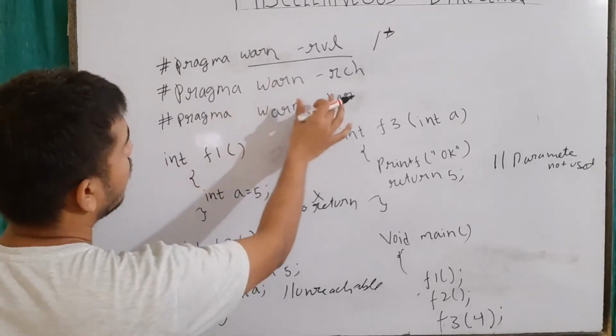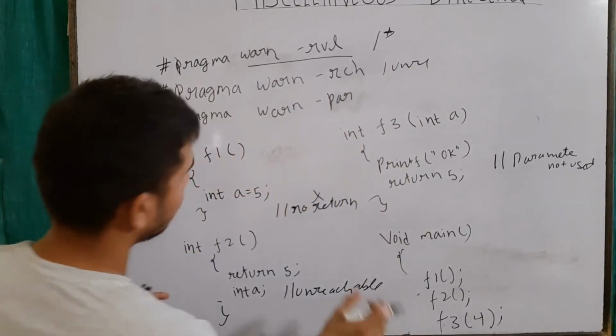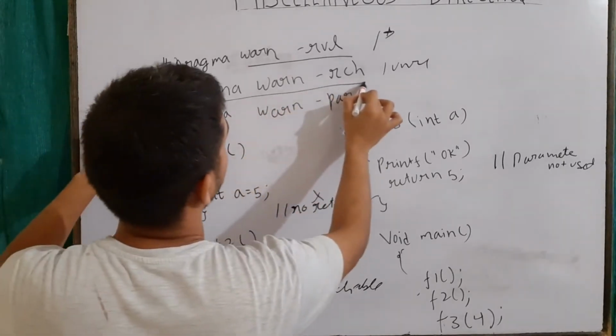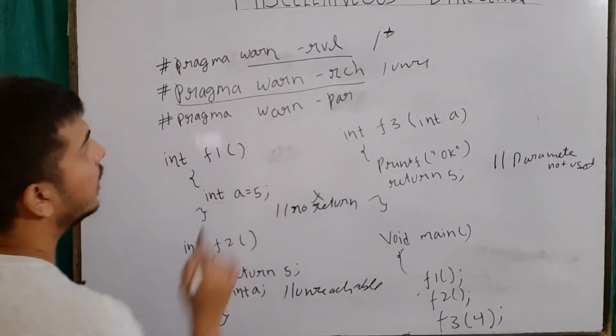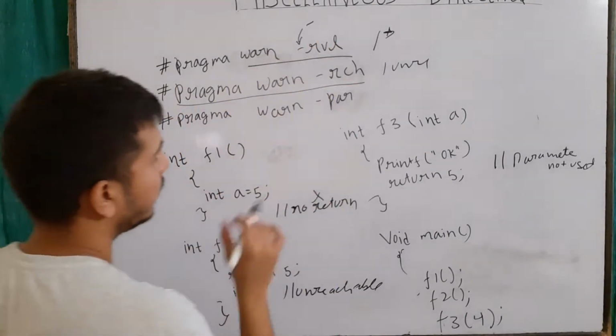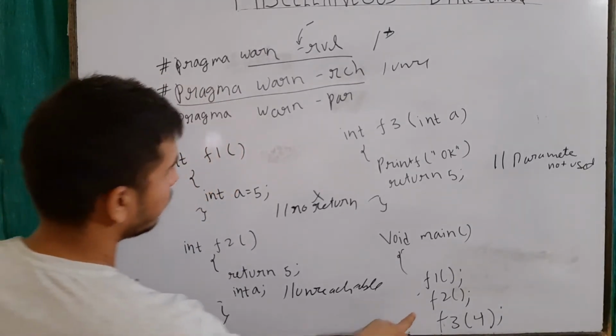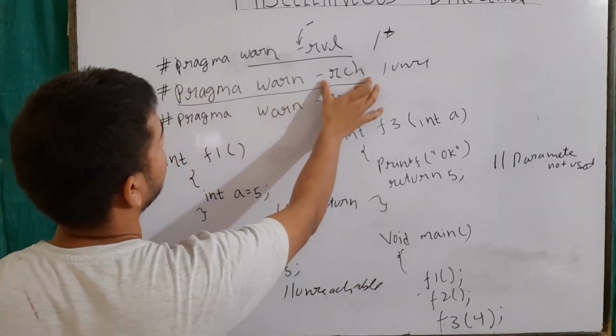Similarly, for unreachable code, we had written #pragma warn -rch. This dash means minus. I'll tell you a little bit later what it actually means. Now it will suppress our warning related to the